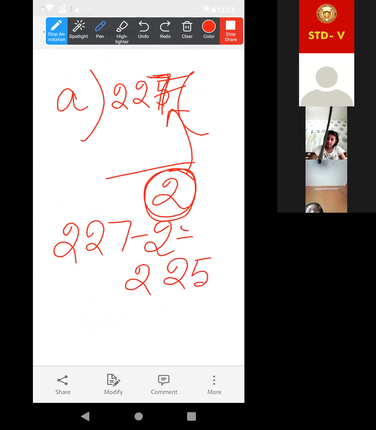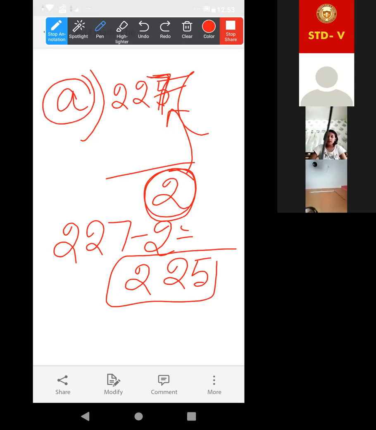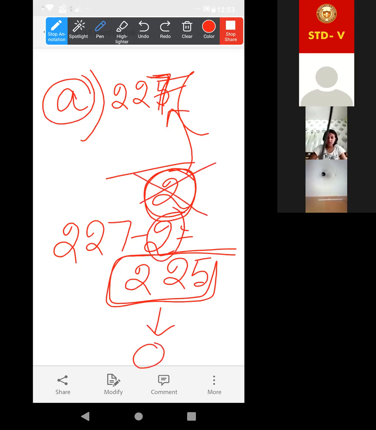Then A will completely divide this number, and the remainder will be 0, because this extra remainder we have subtracted. Yes or no?